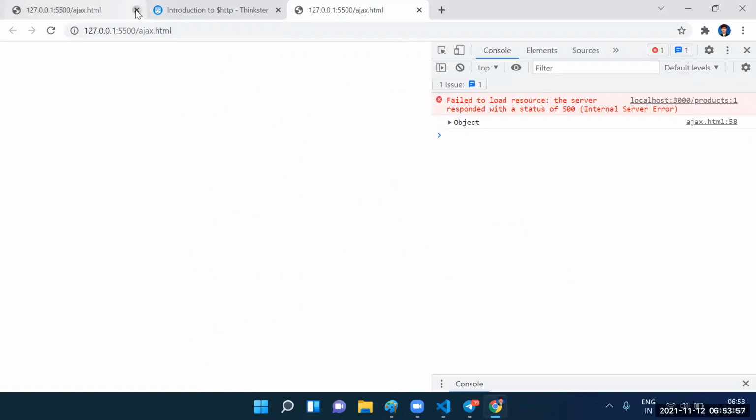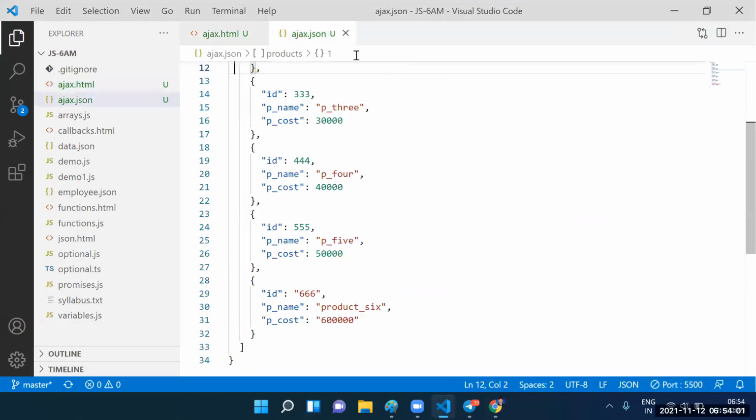Yes, guys, you need to check the Ajax.json file. Sandeep, previously you had 5 records. Now how many records do we have? 6 records. Previously we had 5 records, now we have 6 records.